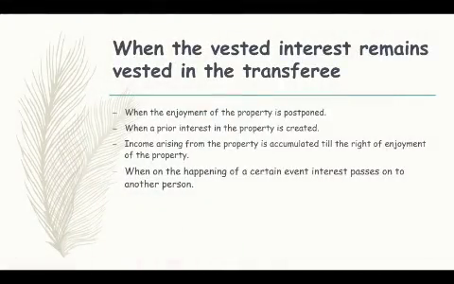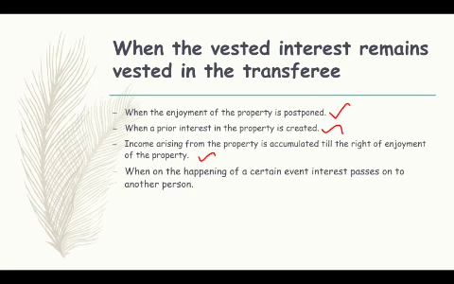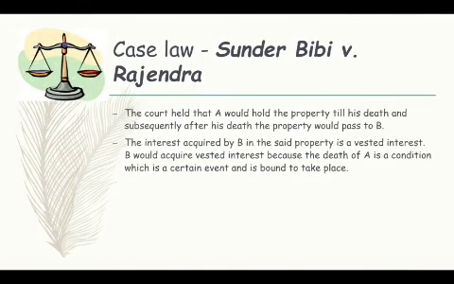Now, there are four conditions when the vested interest remains vested in the transferee: when the enjoyment of the property is postponed, when a prior interest in the property is created, when income arising from the property is accumulated till the right of enjoyment of the property, and when on the happening of a certain event, interest passes on to another person. So in these four conditions, vested interest remains vested in the transferee.